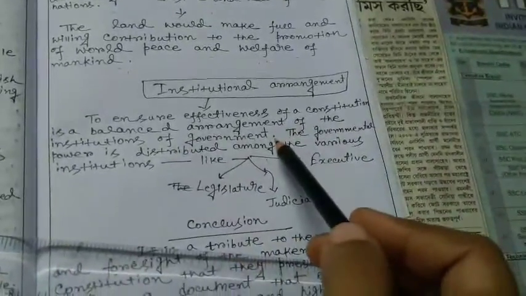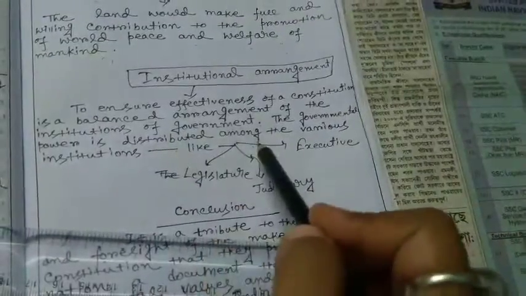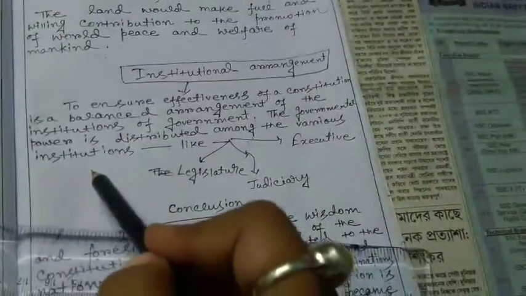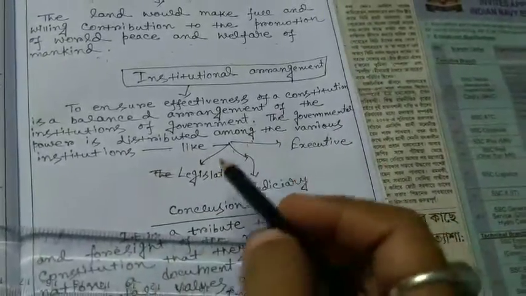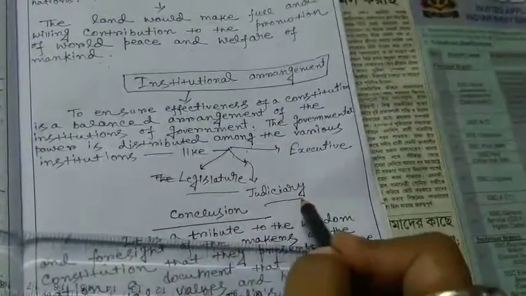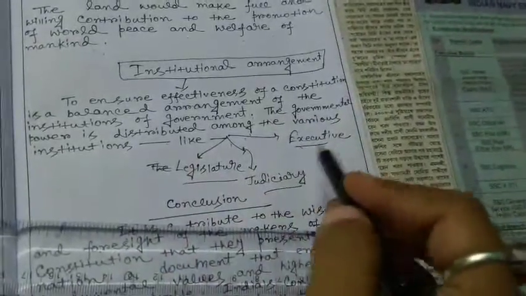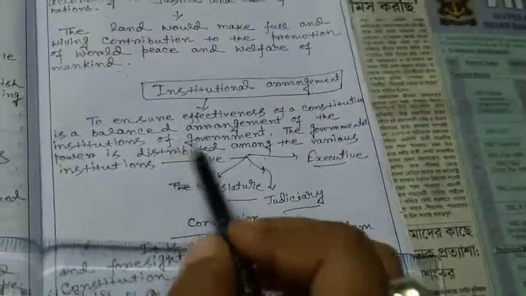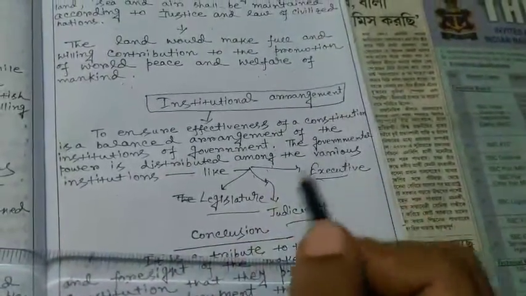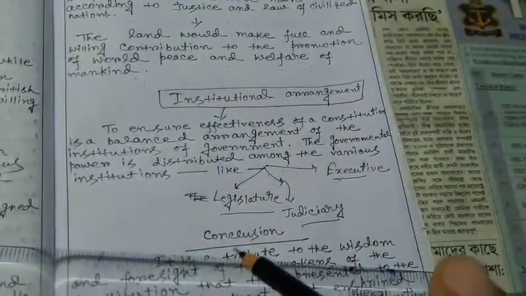To ensure the effectiveness of a constitution, there is a balanced arrangement of the institutions of government. The governmental power is distributed among various institutions like the legislature, judiciary and executive. These three institutions should execute all the rules and laws, all the things which are written in the constitution.